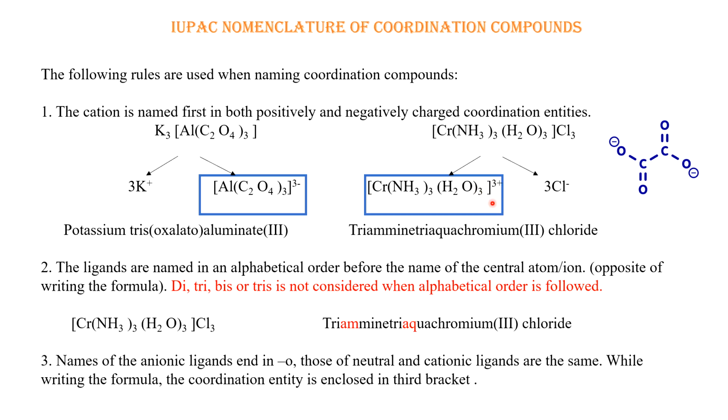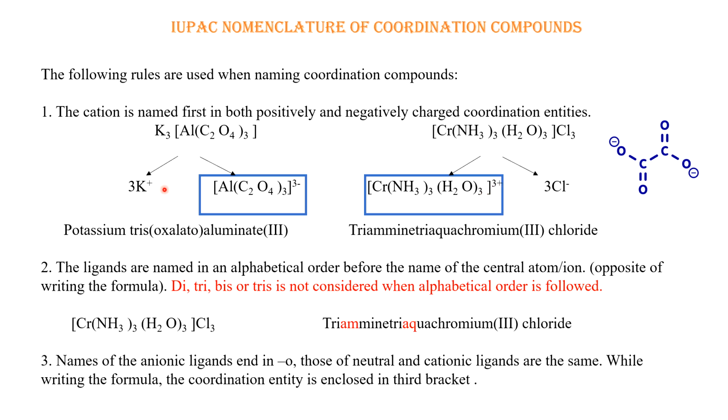This is to balance the charge, because finally the complex will be neutral. If positive ions are outside, the coordination entity will be negative, and if negative ions are outside, the coordination entity will be positive. Here three chlorides give three minus, so the entity will be 3 plus.